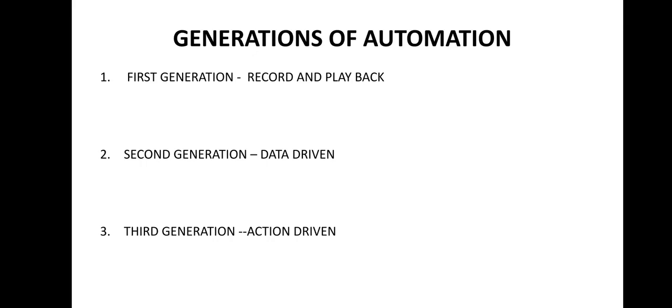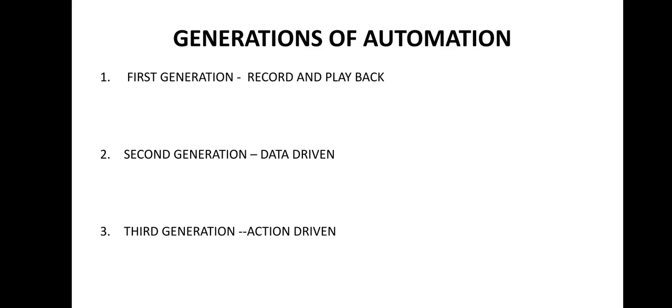Second is data driven, and third one is action driven. So let us discuss these. There are different generations of automation. The skills required for automation are basically dependent on what generation of automation the company is in, that means in what generation the company is in, or desires to be in the near future.